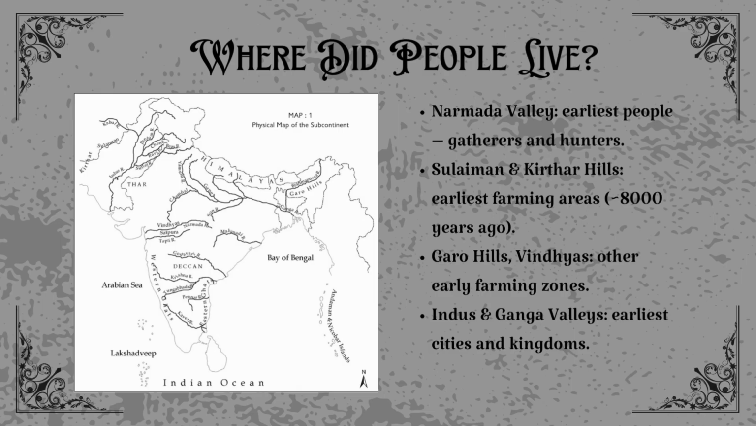Sulaiman and Kirthar Hills, in today's Pakistan region, where farming began around 8,000 years ago. People started growing wheat and barley, and domesticating animals like goats and sheep. Garo Hills in the northeast and Vindhyas in central India, also early farming zones. Indus and Ganga valleys, where the first cities and kingdoms developed later. If you look at a map of India, you'll see all these areas forming the early centers of human civilization.